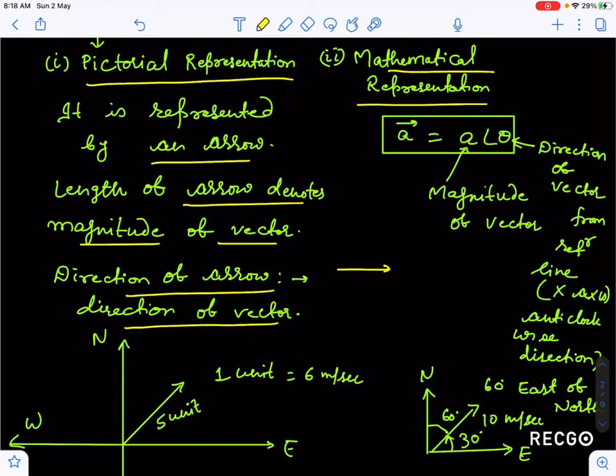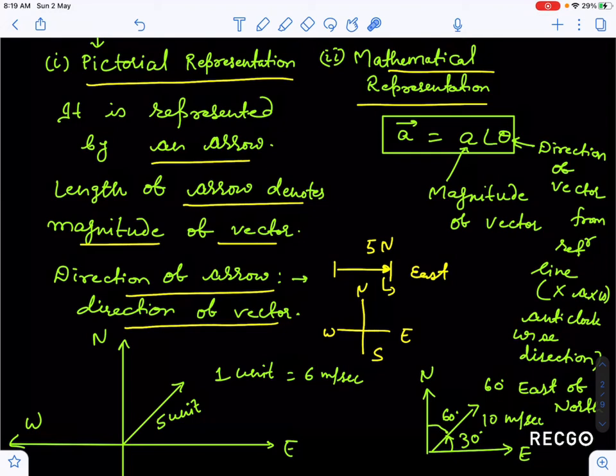Suppose I say 5 Newton. So this 5 tells the magnitude or length of the arrow, and this arrow head tells you the direction is towards east. If I represent east, west, north and south, the direction is towards east. So in pictorial representation we draw an arrow where the length of the arrow, this size of the arrow, tells you the magnitude of the vector, and the direction of the arrow tells the direction of the vector.